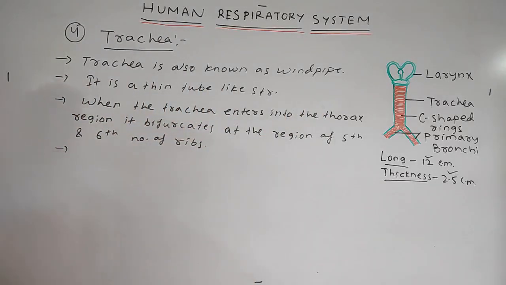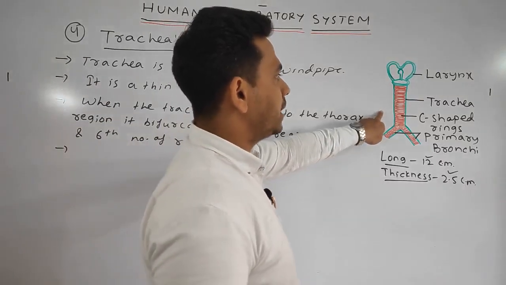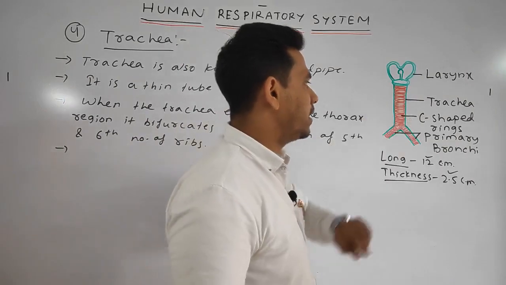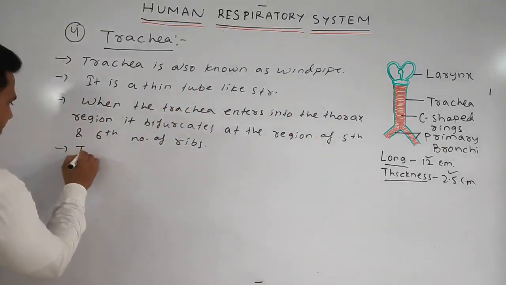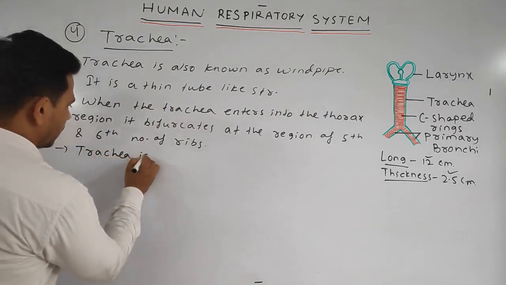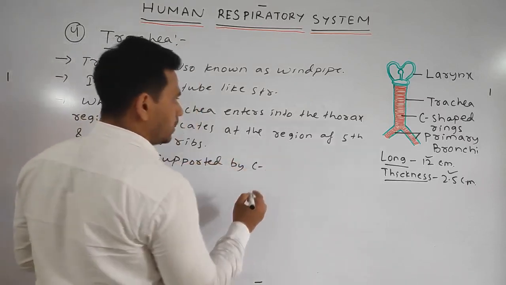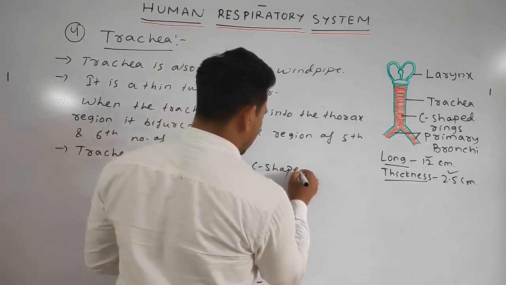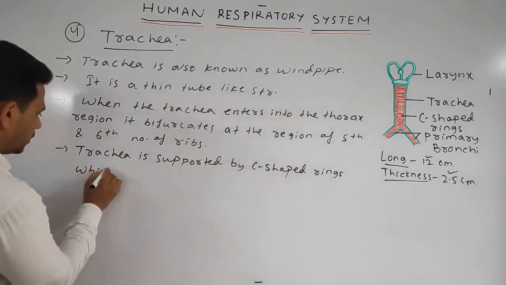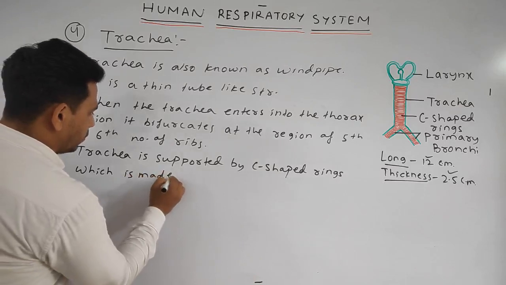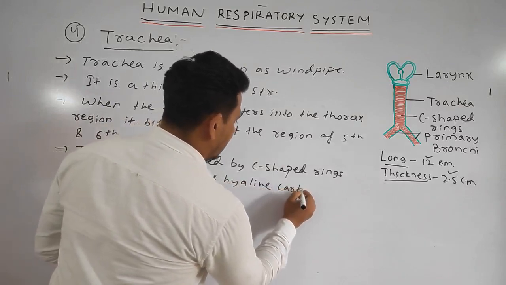Next, the trachea is supported by C-shaped rings which are made up of hyaline cartilage. So we can write our next point: the trachea is supported by C-shaped rings which are made up of hyaline cartilage.